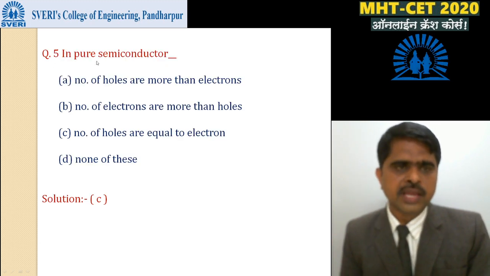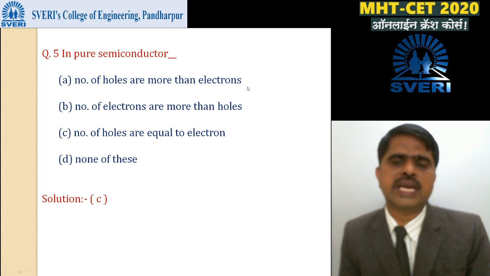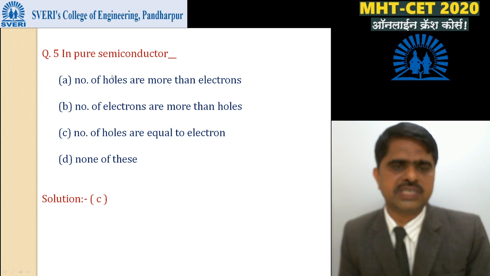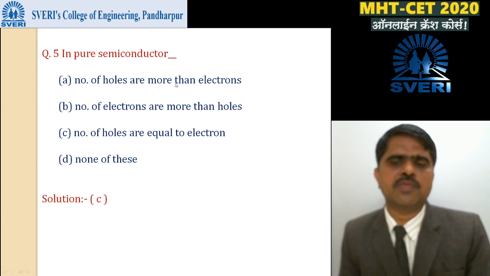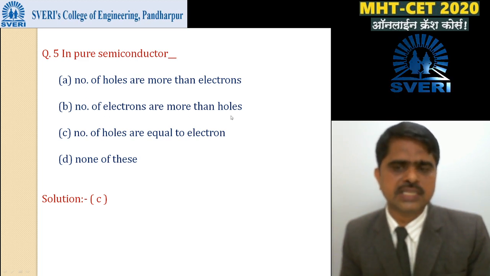Next: in pure semiconductors, number of holes are more than number of electrons. This option is not correct, because in P type semiconductor number of holes are more than number of electrons, that is, P is greater than N. It is not correct for pure semiconductors, meaning intrinsic semiconductors. Option B: number of electrons are more than number of holes. This is also not correct, because it is for N type. In N type, number of electrons are more than the holes.